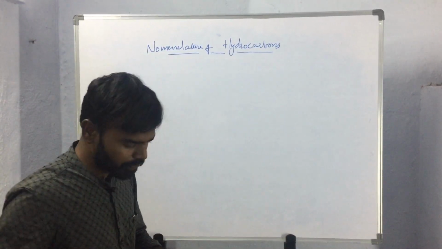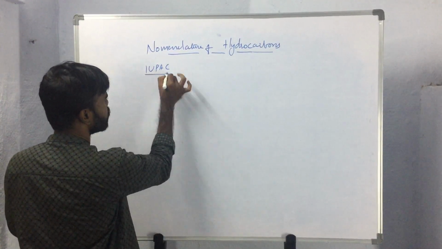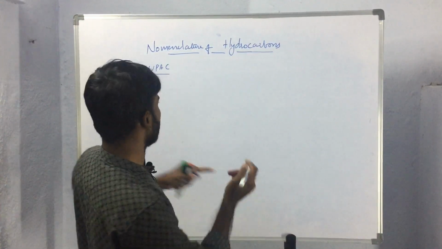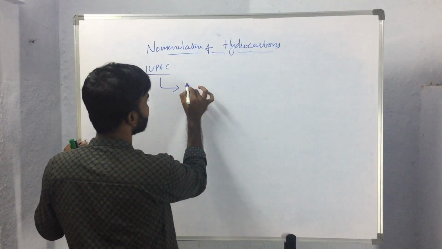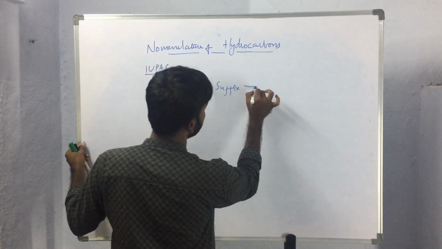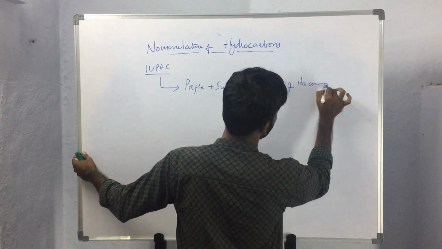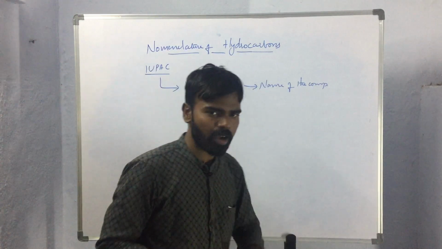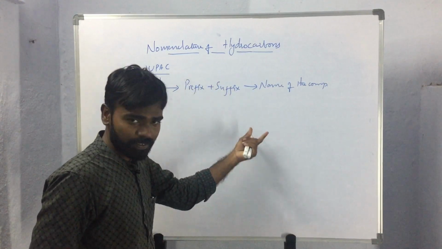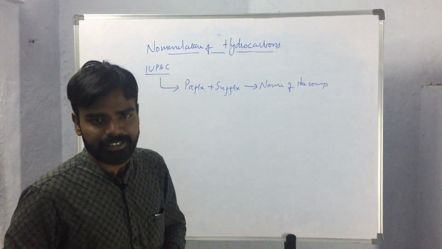And we also discussed that we have one union which we call IUPAC, and this union framed certain rules to name these organic compounds. According to IUPAC, by adding prefixes and suffixes, we will get the name of the compound. So in order to name an organic compound, we have to add the prefix and suffix. The IUPAC system itself has prescribed standard prefixes and suffixes.